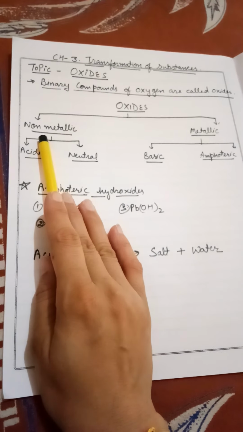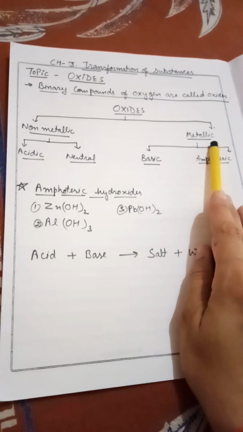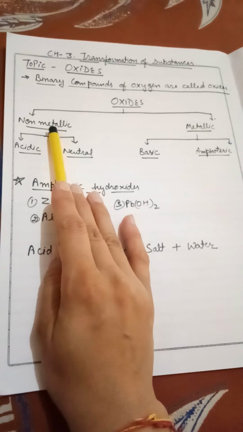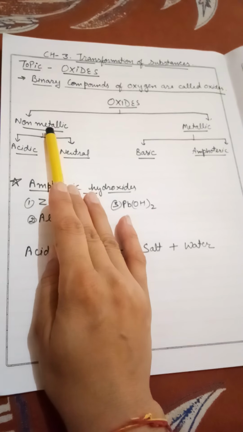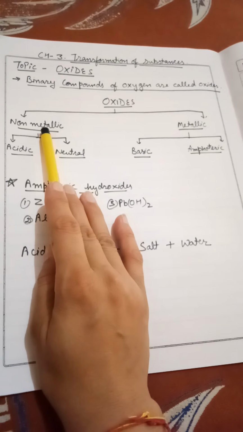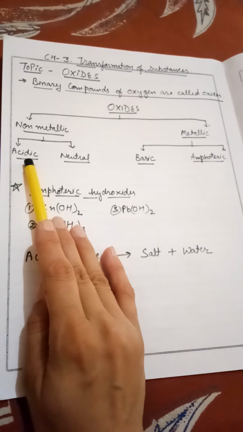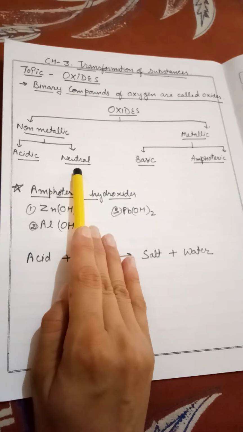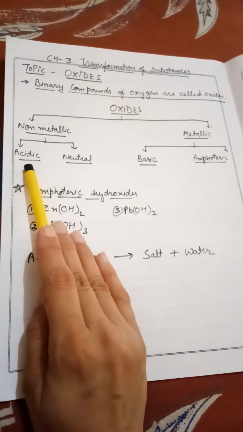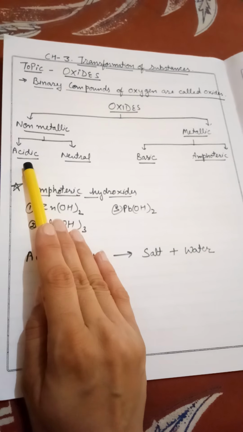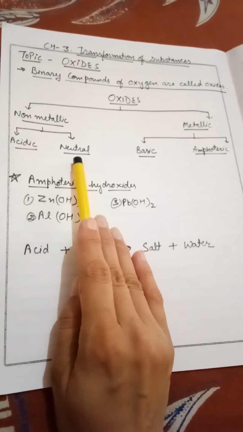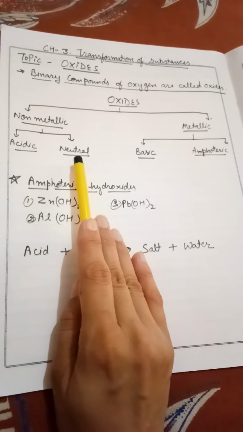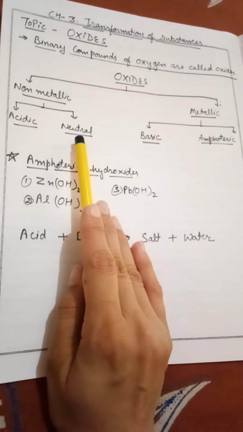One is non-metallic oxides and the other is metallic oxides. Non-metallic oxides are the oxides made with non-metals, like carbon dioxide, carbon monoxide, nitrogen oxides, etc. They may be further divided into two parts: acidic oxides and neutral oxides. Acidic oxides are those oxides which turn blue litmus solution to red. Neutral oxides are those oxides which are neither acidic nor basic.